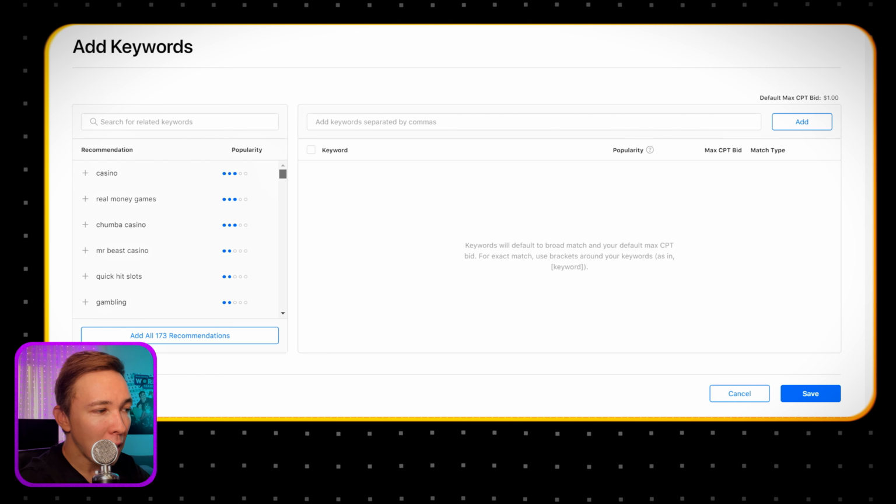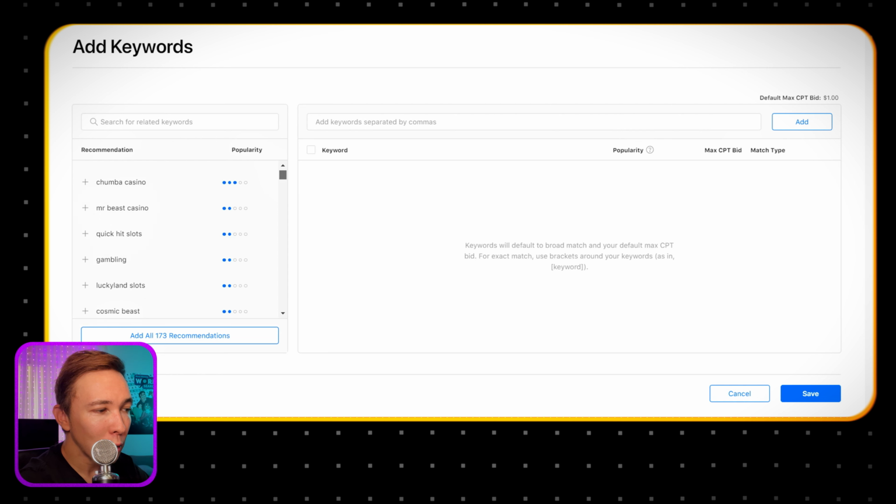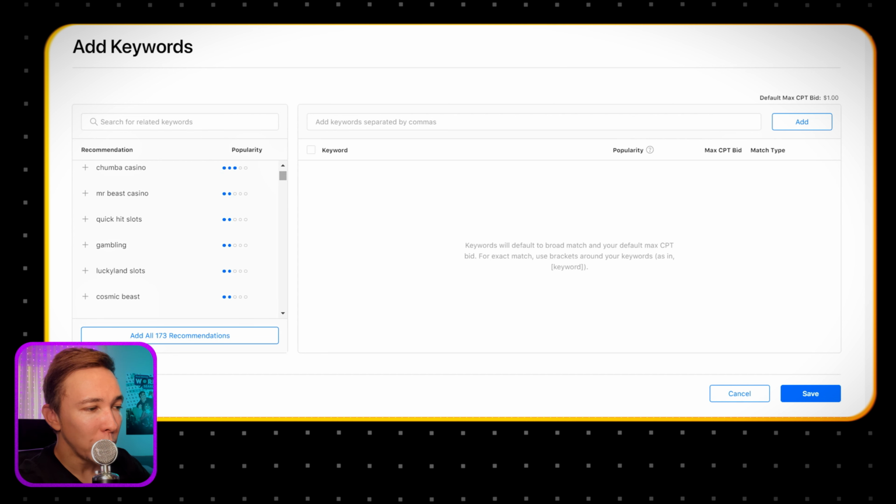So they're actually going to recommend certain keywords to you, and these I found are really great because they are terms people are searching for, but they don't have a lot of competition. So for example, if we type in here Mr. Beast Casino, since our app is kind of related to the casino niche, it might be worth exploring.